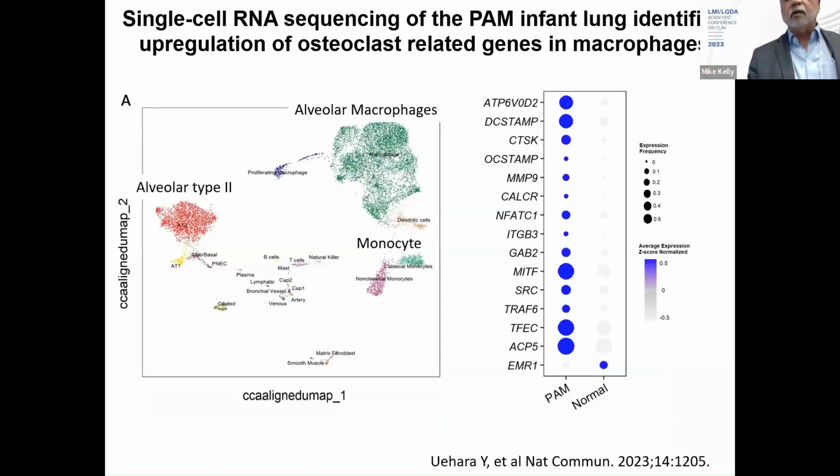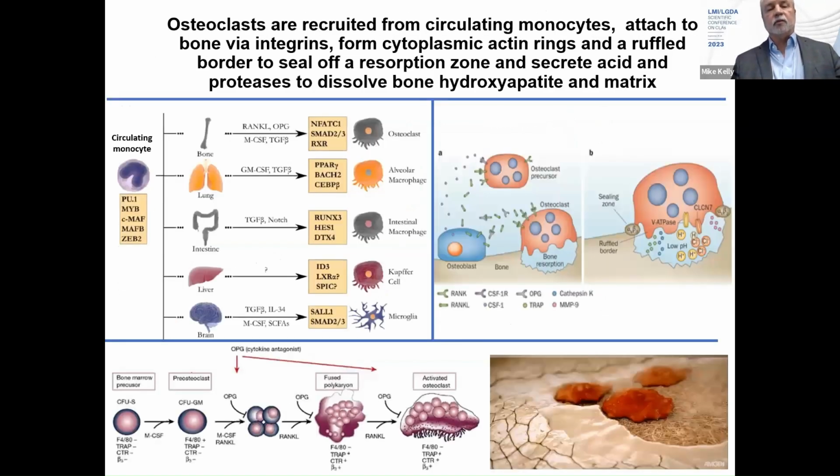But when we did single-cell RNA-seq on this lung, we found that the macrophages had a tremendous osteoclast signature. And I'll go over these genes in a little more detail on the next slide, but you just have to trust me that these are signature genes for osteoclasts, and they're very upregulated in this infant's lung.